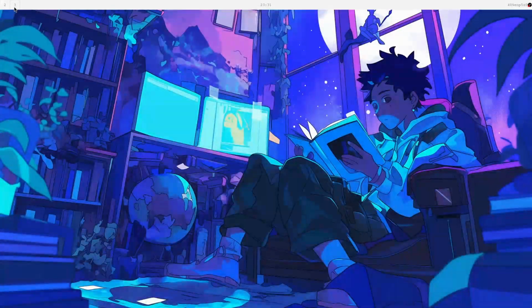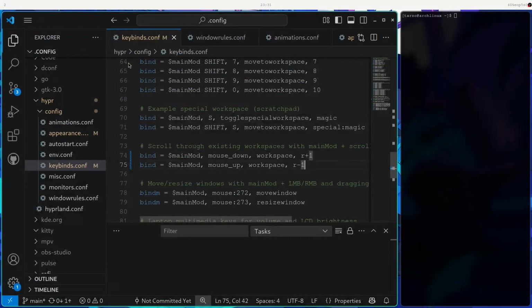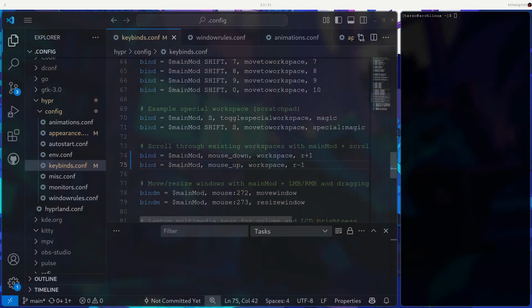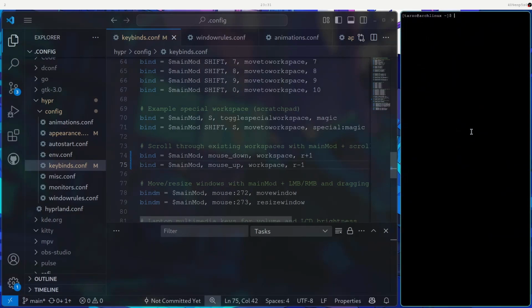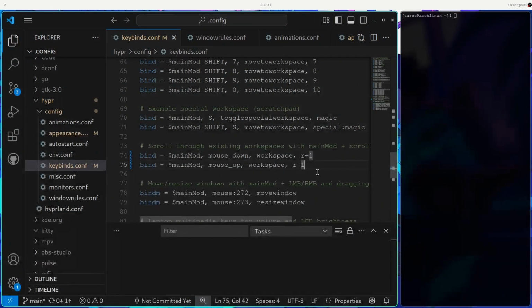Oh yeah, it's up here, it shows it: 4, 5, 6, 7, 8, 9, 10. If you're wondering why I have two numbers in here, that's because I have two monitors. If I am on the other monitor, it will just move workspaces in that one. So that's great. I think I'll keep it at that to scroll between the workspaces I have.